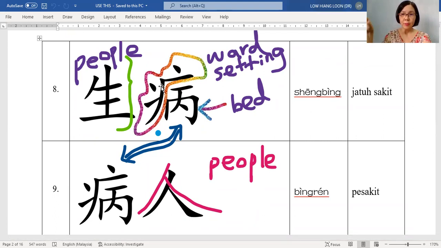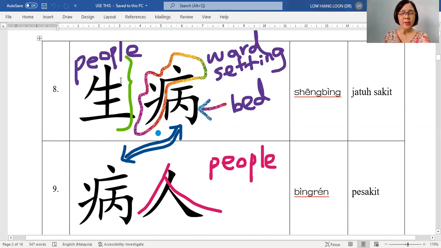There is oxygen equipment and many other things, the glucose. All the setting for a patient. This is the thing that they hang here. And what is this? This looks like a bed. So people lie down here, and next to him or her is all the hospital setting or the ward setting.